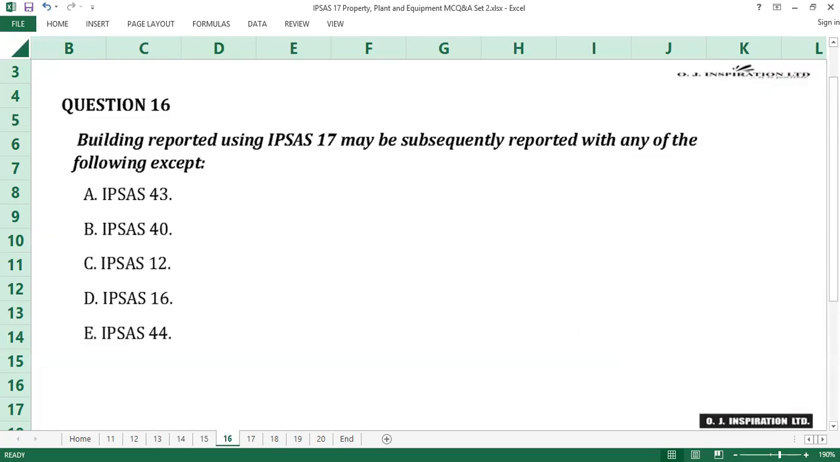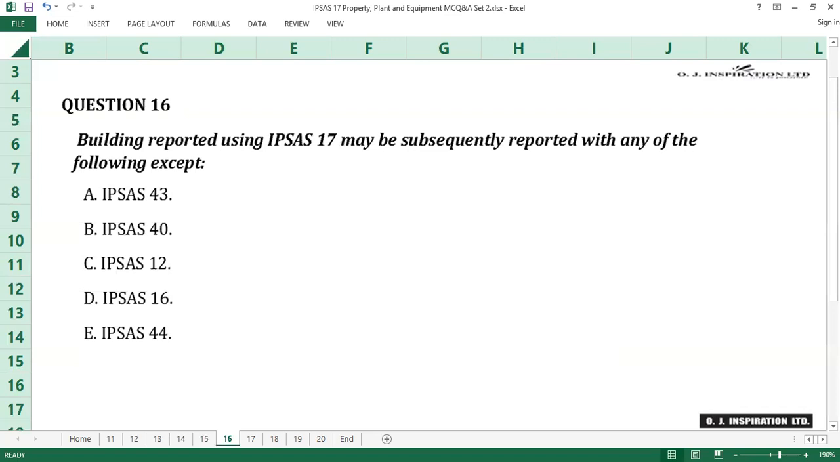Question number 16. Building reported using IPSAS 17 may be subsequently reported with any of the following except A, IPSAS 43, B, IPSAS 40, C, IPSAS 12, D, IPSAS 16, E, IPSAS 44.